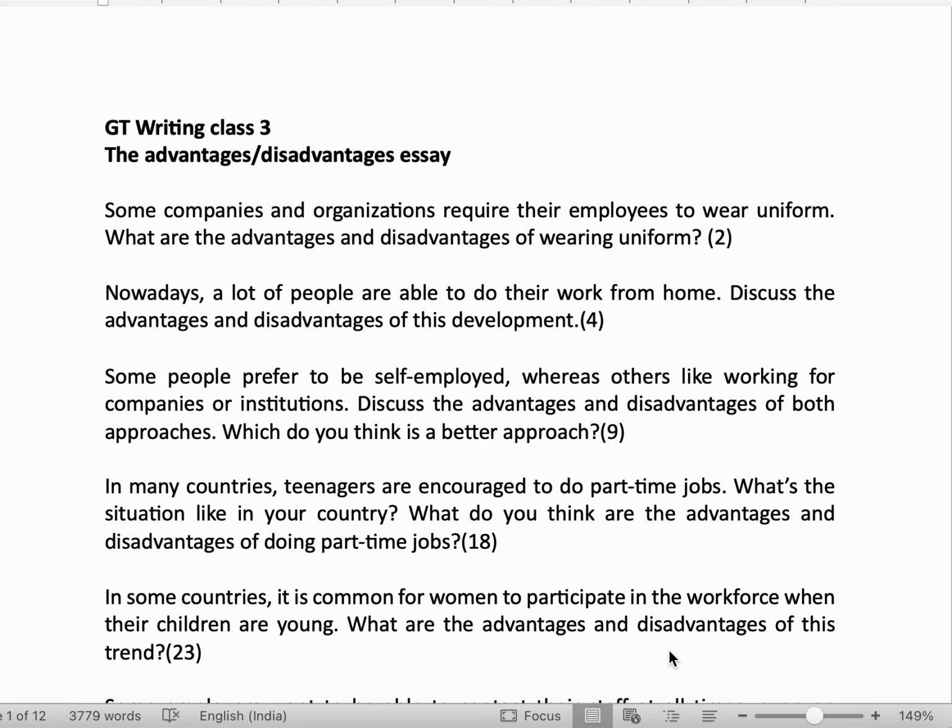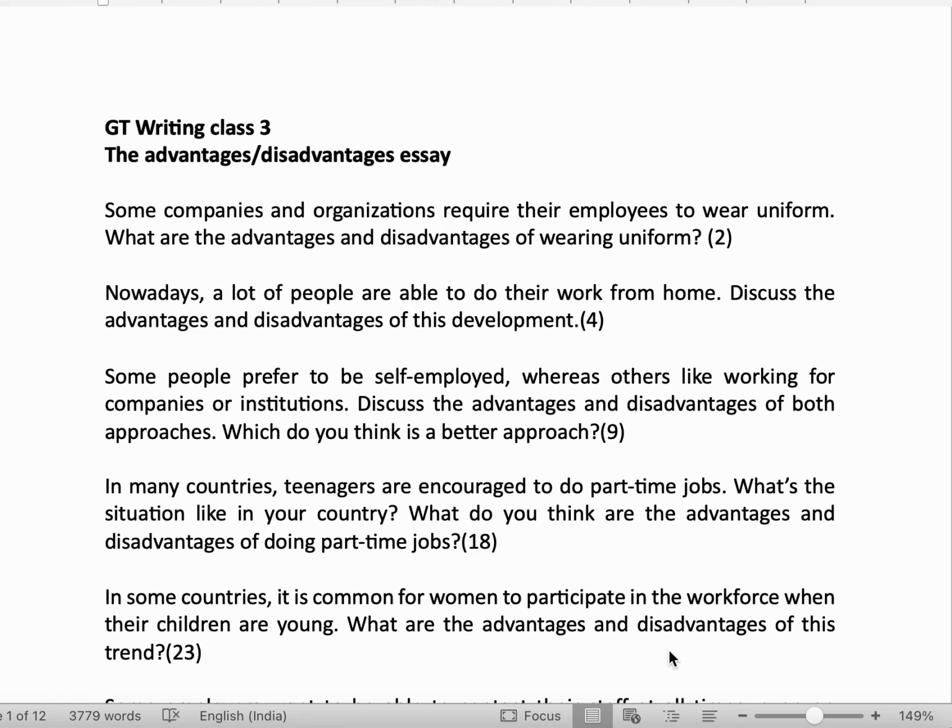Okay. The third essay in the series is: some people prefer to be self employed, whereas others like working for companies or institutions. Discuss the advantages and disadvantages of both approaches. Which do you think is a better approach? So here they've also asked you which is better.